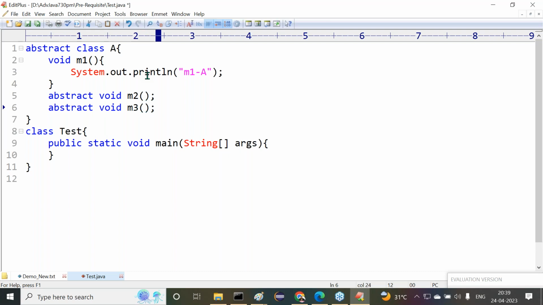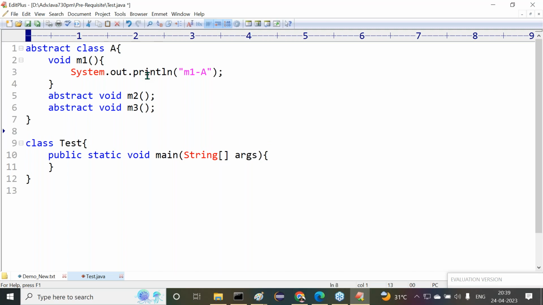Tell me, in an abstract class how many members can I declare? Three members: m1, m2 and m3. Out of these three methods, how many are concrete? Only one, the m1 method. The abstract methods are m2 and m3.